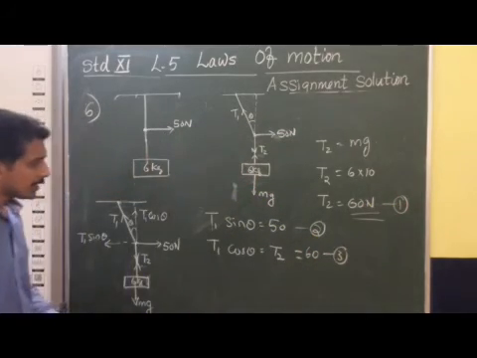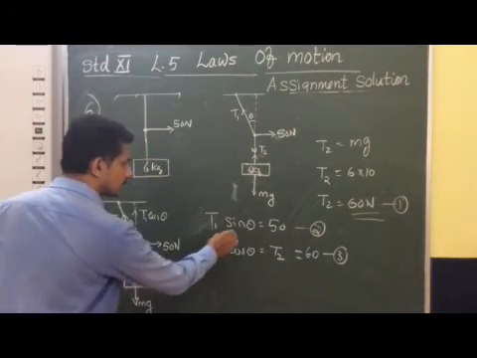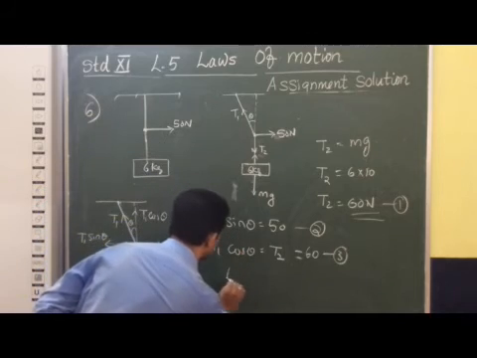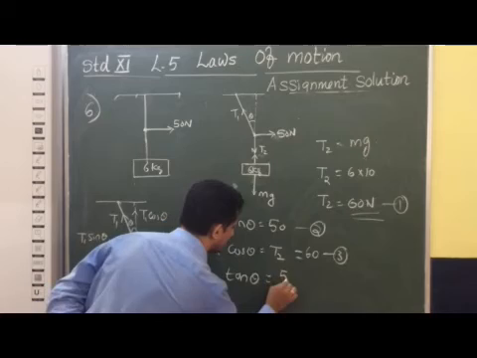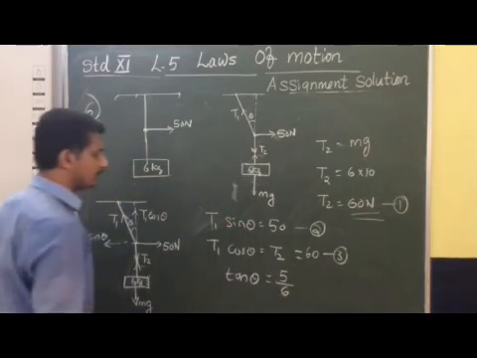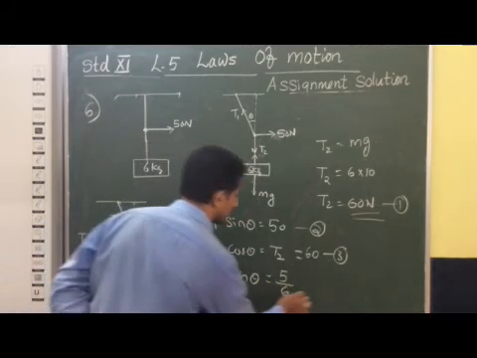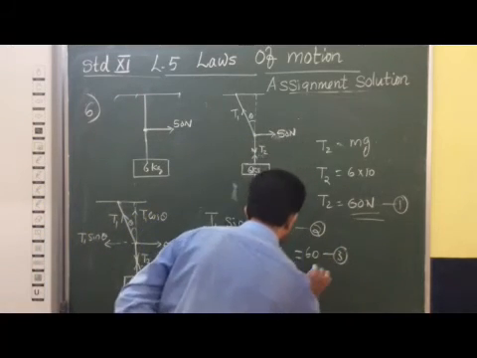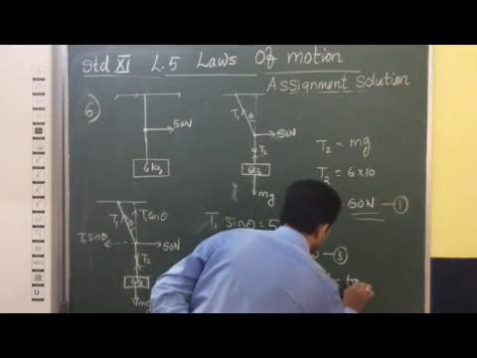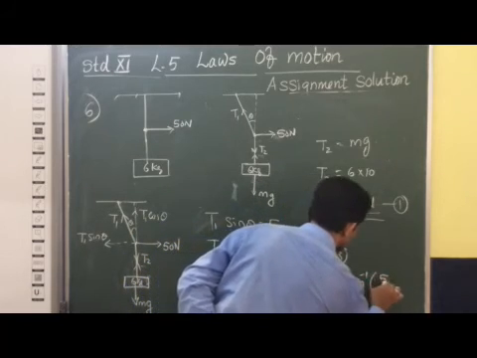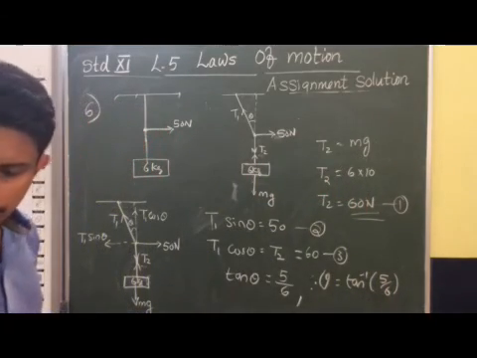If we take the ratio between these two equations, this will cancel, and ultimately tan theta will come. Sin by cos means tan theta. So tan theta is equal to 50 by 60, that means 5 by 6 will come. That means we can find the value of theta. Therefore, theta is equal to tan inverse of 5 by 6.